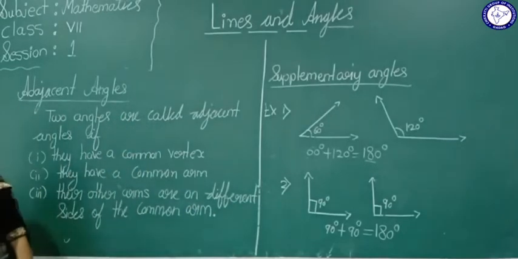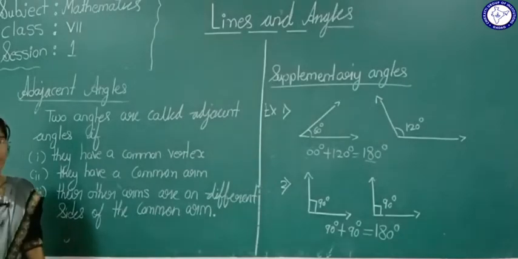Now see here, two angles are called adjacent angles.